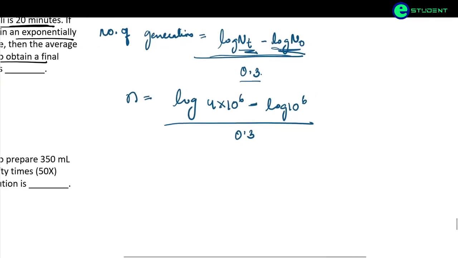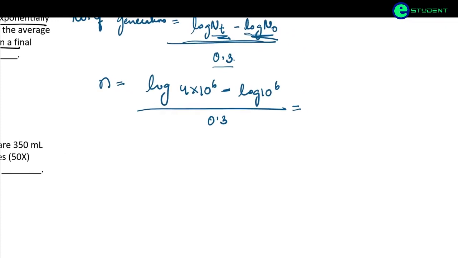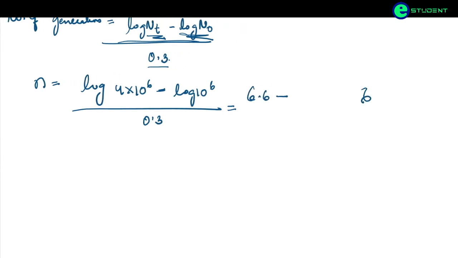Okay, so here we will be getting log 4 into 10 to the power 6 is 6.6 minus log 10 to the power 6 is 6, divided by 0.3, which is equal to 0.6 by 0.3, which will give 2.